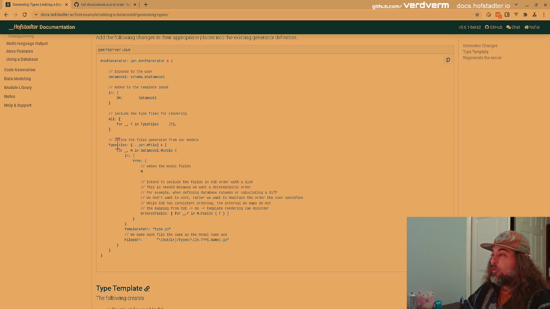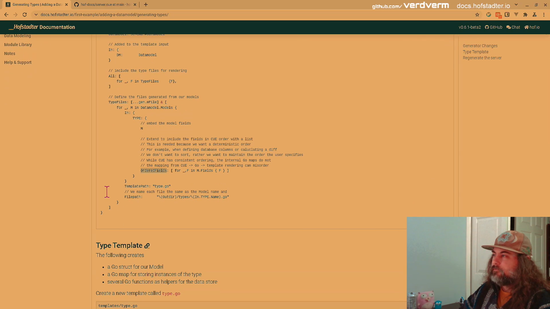So we come back here. So type files is a lot like our routes. For each model in our data model, we're going to generate some type, and here we're also going to order the fields. This might also be pulled up into the top level schema. I should think about that.